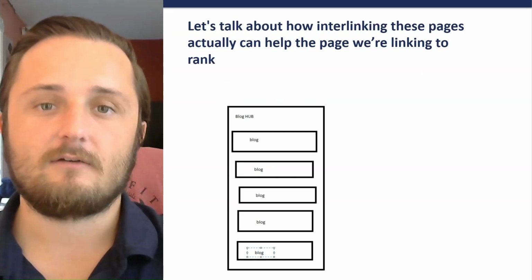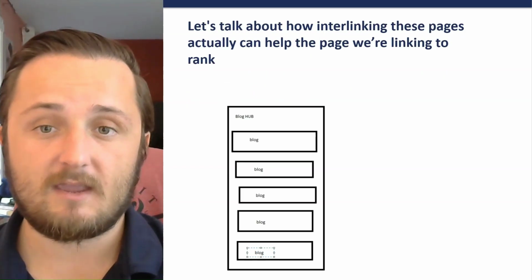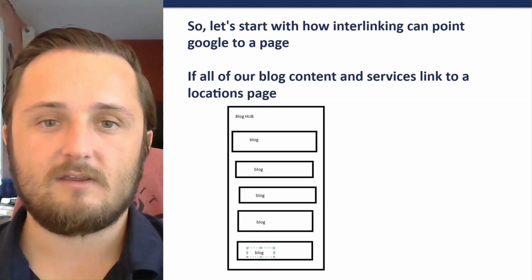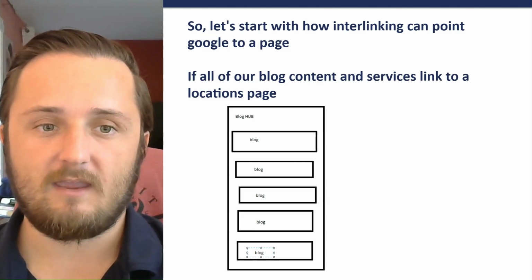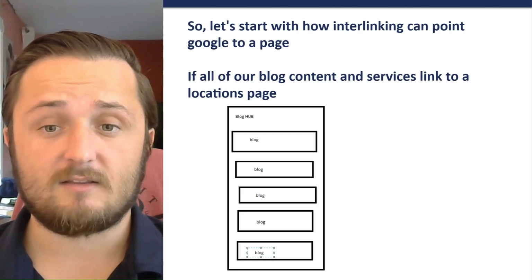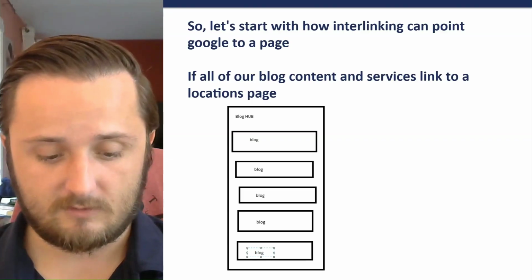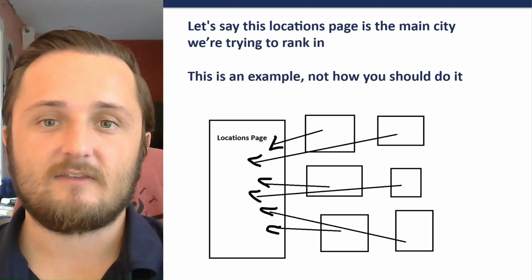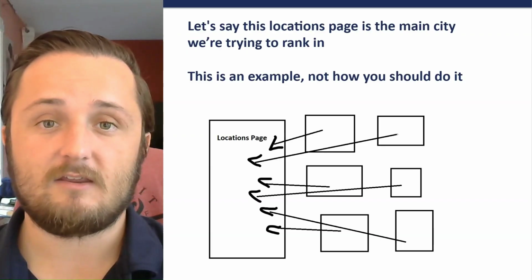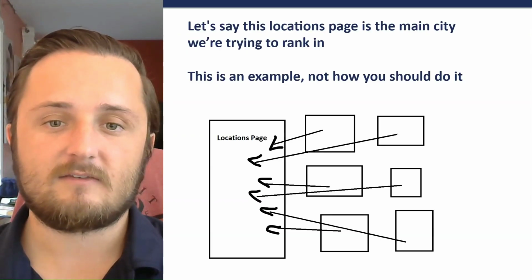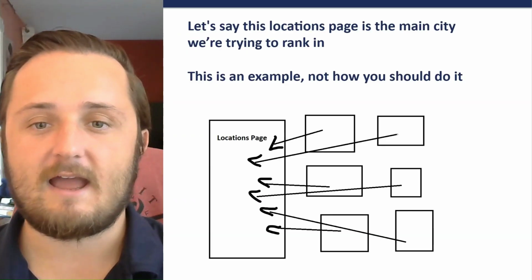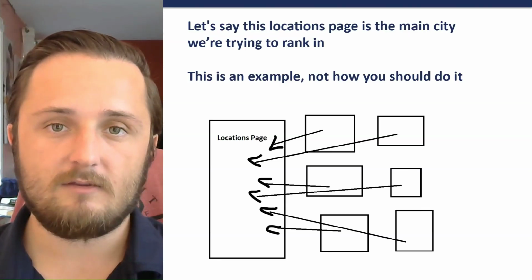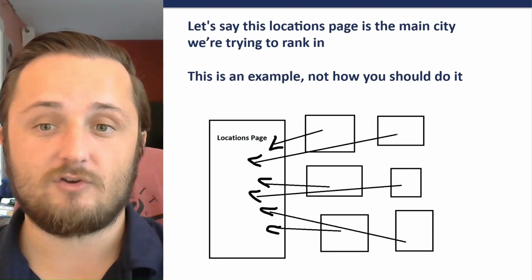Let's talk about how interlinking these pages can actually help the page we're linking to rank. So let's start with how interlinking can point Google to a page. If all of our blog content and services link to a locations page, and in this example, let's say that this locations page is the main city we're trying to rank in, then this is an example, not how you should do it. What I mean by that is I'm just trying to illustrate a point. This is not exactly how you should do it.